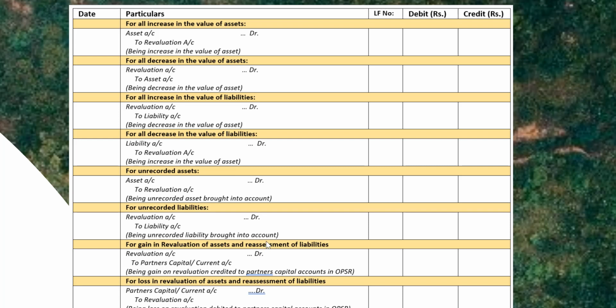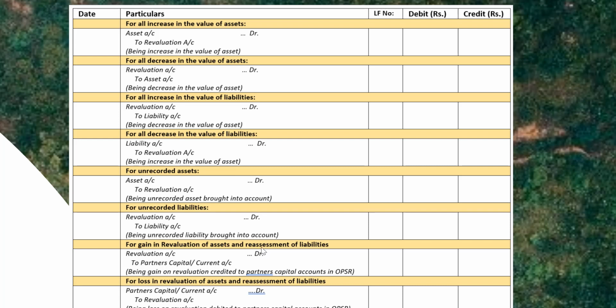And in such a case, the journal entry passed is revaluation account debit to partner's capital or current account. The gain on revaluation will be transferred to the partner's capital account in the case of fluctuating capital method and partner's current account in the case of fixed capital method in their old profit sharing ratio.